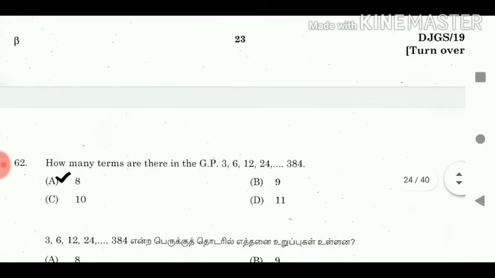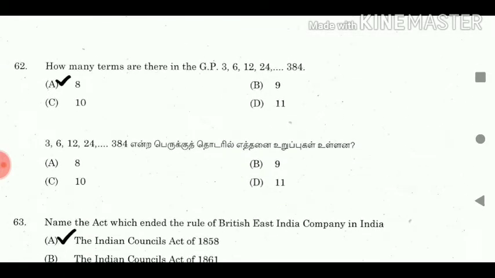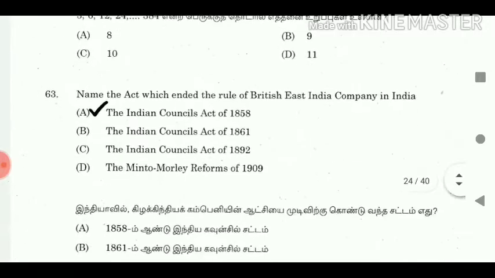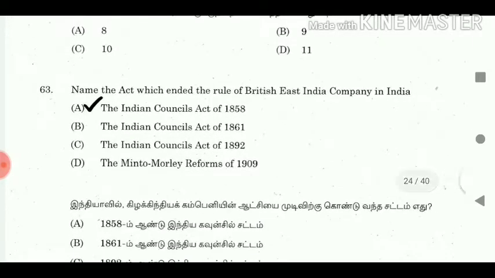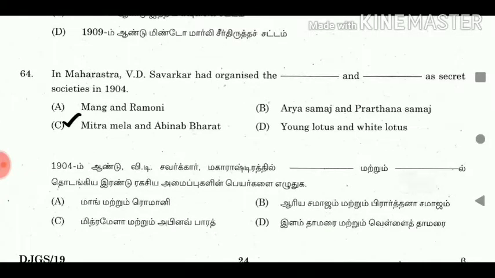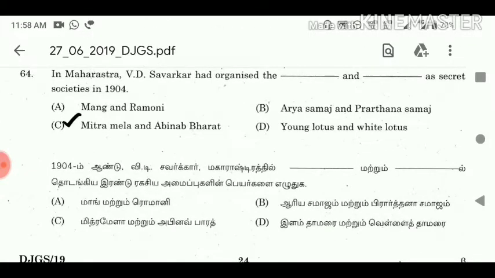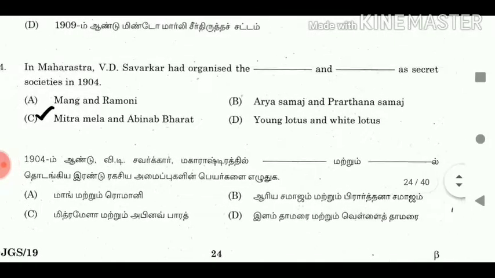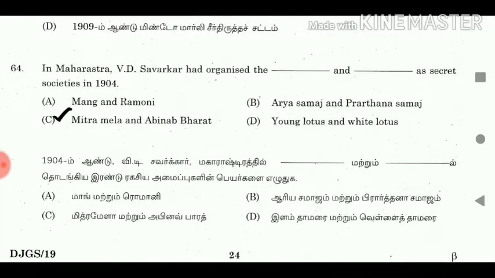62. How many terms are there in the GP 3, 6, 12, 24, ..., 384? Answer: 8. 63. Name the act which ended the rule of the British East India Company in India. Answer: the Indian Councils Act of 1858. 64. In Maharashtra, V.D. Savarkar had organized the ___ and ___ as secret societies in 1904. Answer: Mitra Mela and Abhinav Bharat.